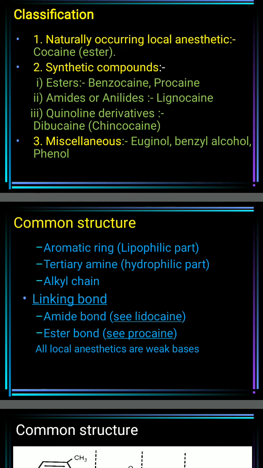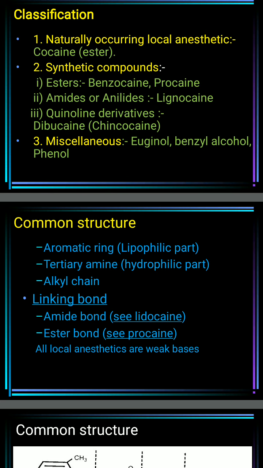The next class from synthetic compounds is amides or anilides, and the example is lignocaine. The third class is quinoline derivatives, and the examples are dibucaine or cinchocaine. That is the third class of quinoline derivatives from the synthetic compounds.